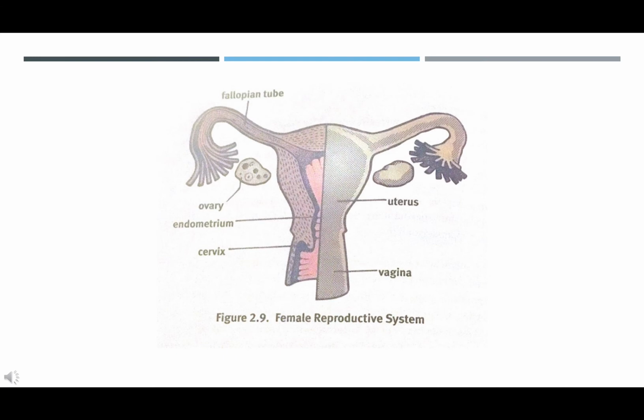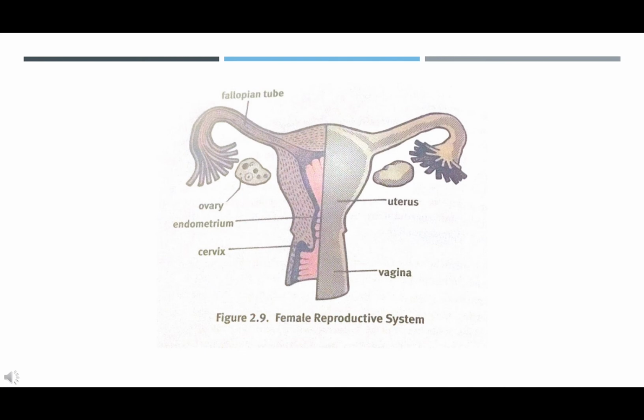Between puberty and menopause, 1 egg per month is ovulated into the peritoneal sac, which lines the abdominal cavity. It is then drawn into the fallopian tube, or oviduct, which is lined with cilia to propel the egg forward. The fallopian tubes are connected to the muscular uterus, which is the site of fetal development. The lower end of the uterus, known as the cervix, connects to the vaginal canal, where sperm are deposited during intercourse. The vagina is also the passageway through which childbirth occurs.